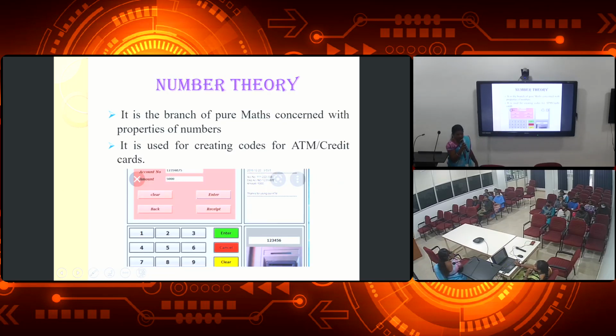Next, number theory. You see, it is a branch of pure maths concerned with properties of numbers. Number theory means it is fully about numbers. It is used for creating codes for ATM or credit cards. In credit cards, we have a secret code. That secret code is a number. It is based on the concept of number theory. Okay.